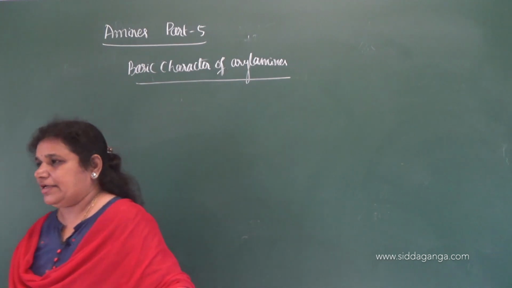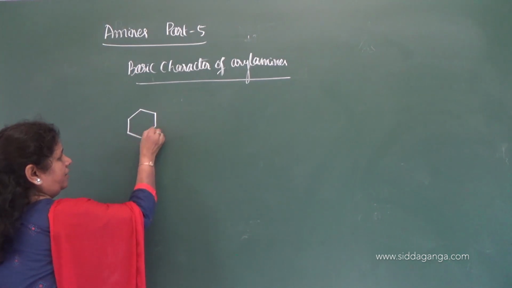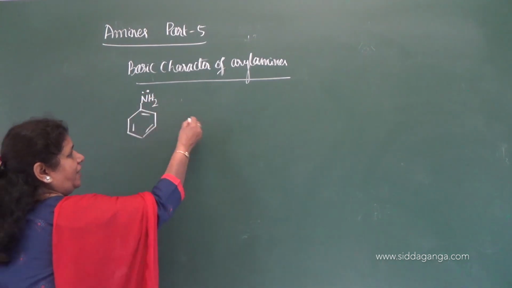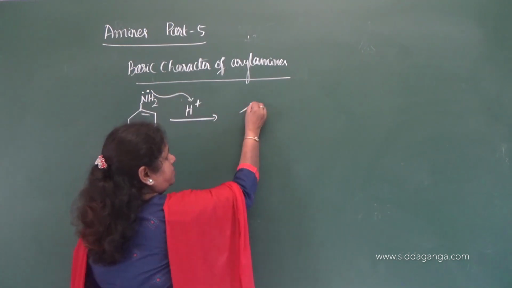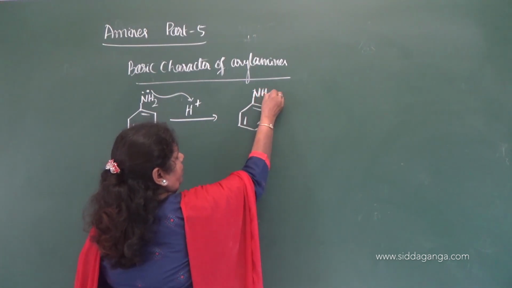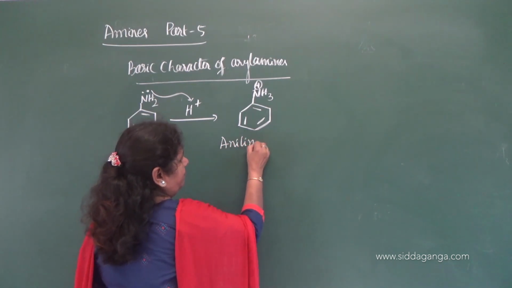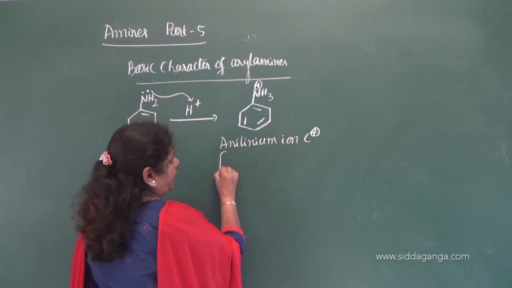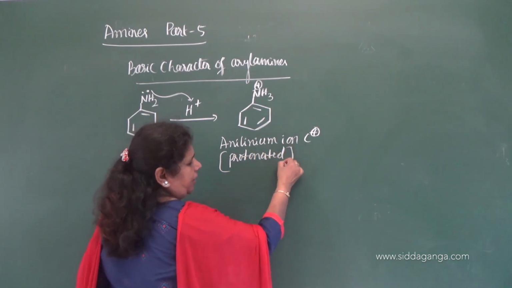For that, let us consider an example. See here, aniline contains a lone pair of electrons which undergoes protonation, and it gives its cation called anilinium ion, a protonated cation.